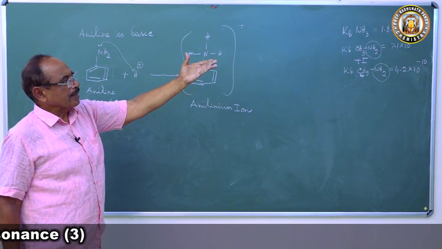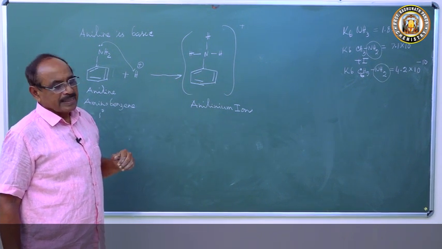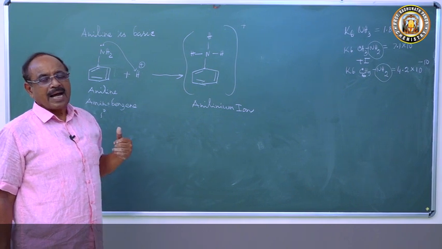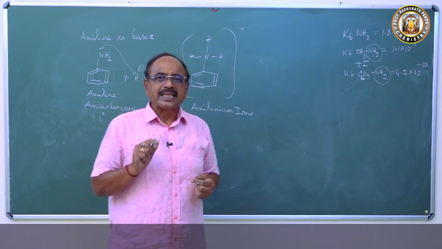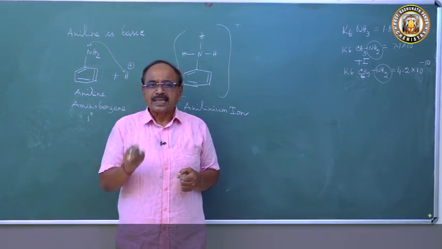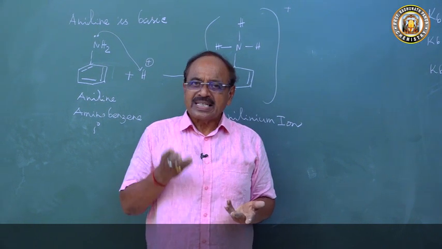So there is 1.10 to the power minus 5. So if we have to explain now, that means aniline is less basic than ammonia. And how can we explain that? The question is: aniline is less basic than ammonia. Then how will we approach? The question has an answer.